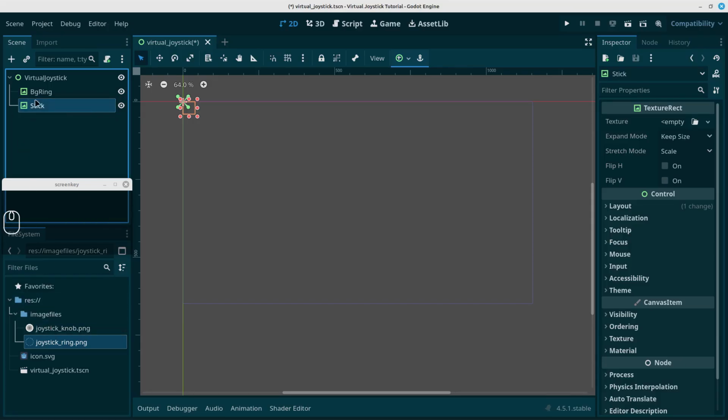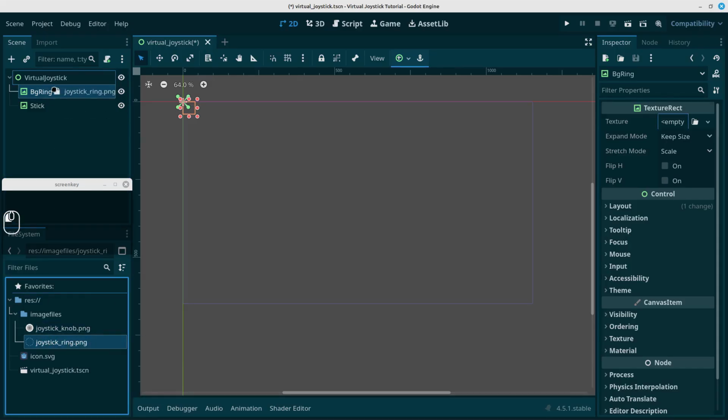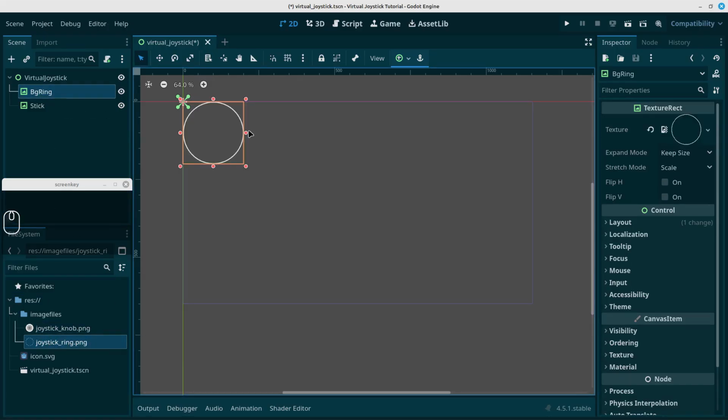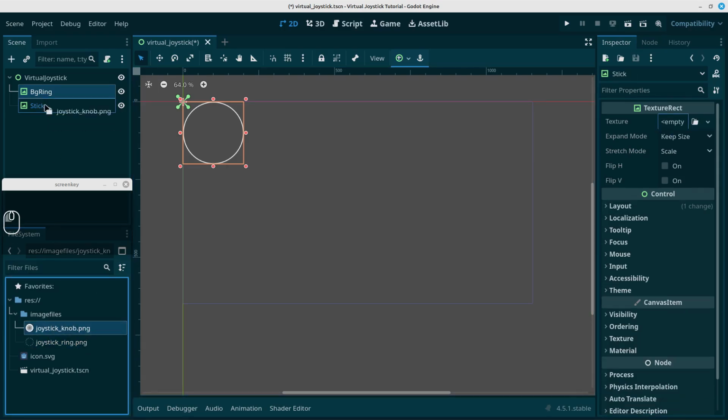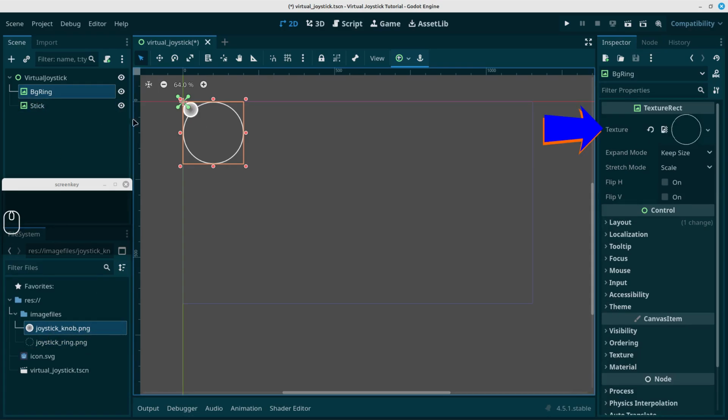In the background ring, we can drag the ring, and in the stick we can drag the knob. If you notice on the right hand side in the inspector, you can add it here as well, but they're already added when we dragged it into the nodes. Now we just want to position these in a nice way so that they will look like an actual joystick.